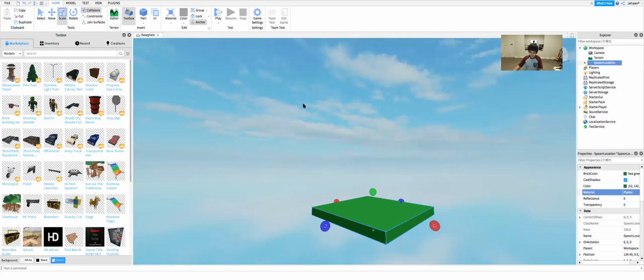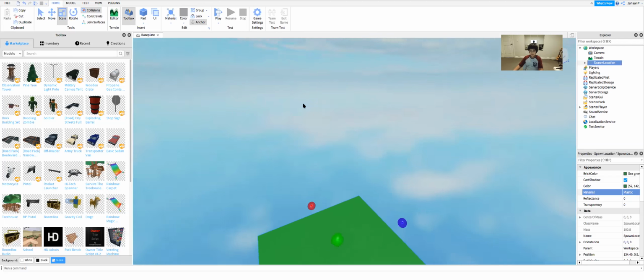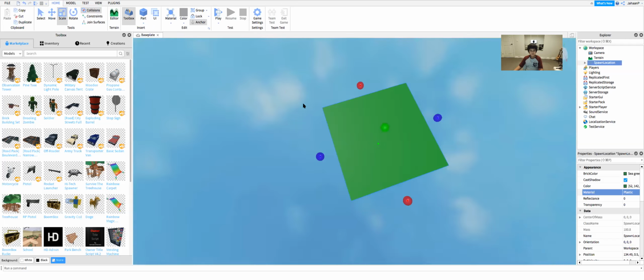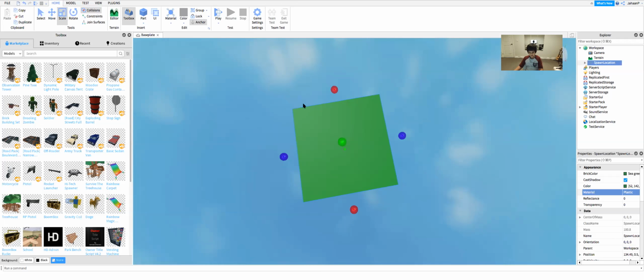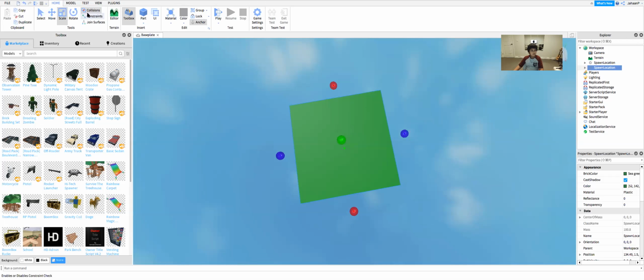Then what we do is we first create those jumps. So what we can do is duplicate this and move this. Select the move icon.